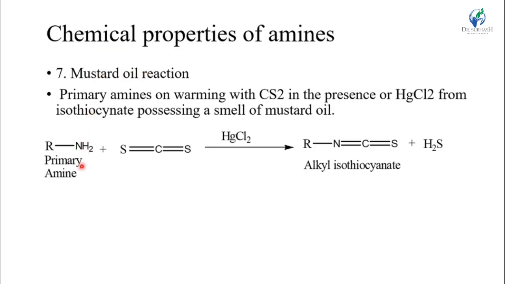So primary amine reacts with CS2 in the presence of HgCl2, making the alkyl isothiocyanate. Here R and N react, S is removed and H2 also, so H2S is removed, making the alkyl isothiocyanate.